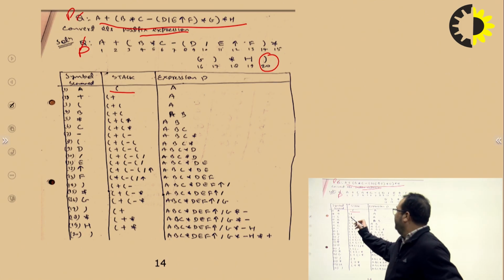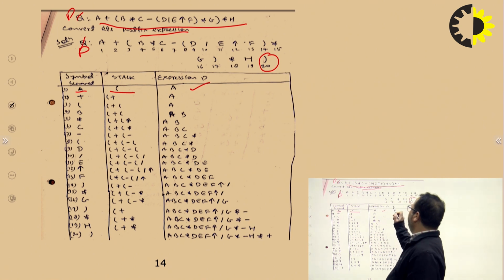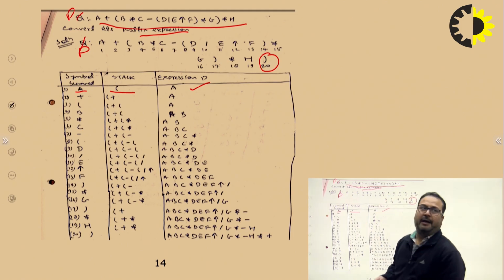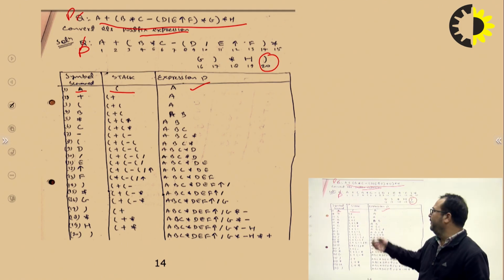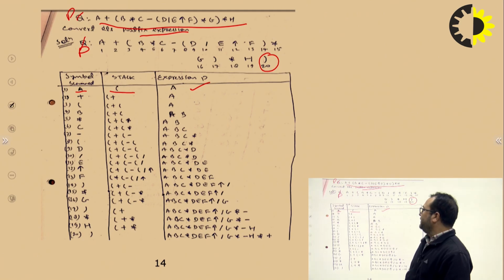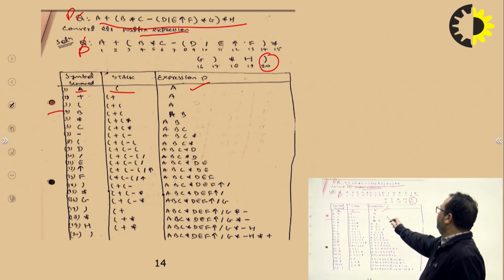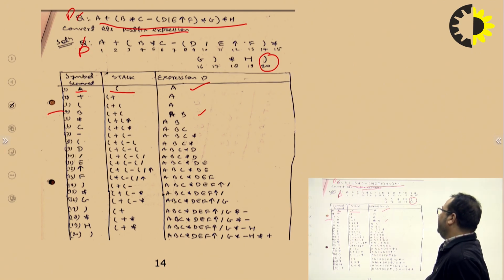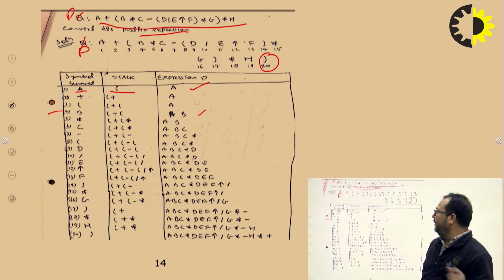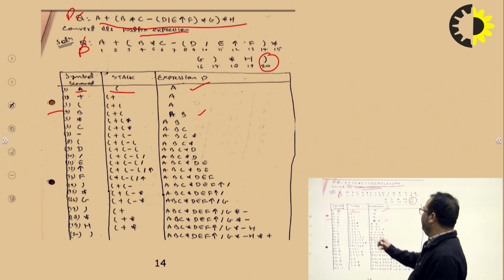The first symbol scanned is operand A, so we will simply put it into P. Then we have an operator, and there is no operator in the stack earlier, so we will simply put it on the stack. Then we have an open parenthesis, which we put onto the stack. The next element is an operand, which we put into the expression P. Then we have an operator, say asterisk for multiplication, and there is no operator on the stack above it, so we simply put it into the stack.